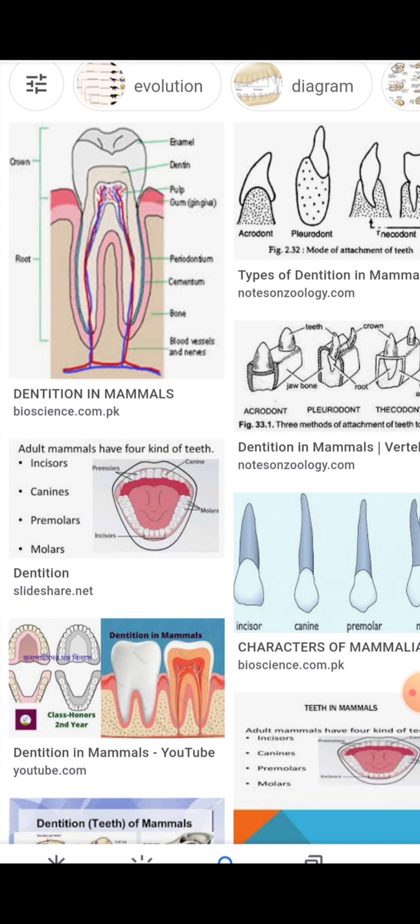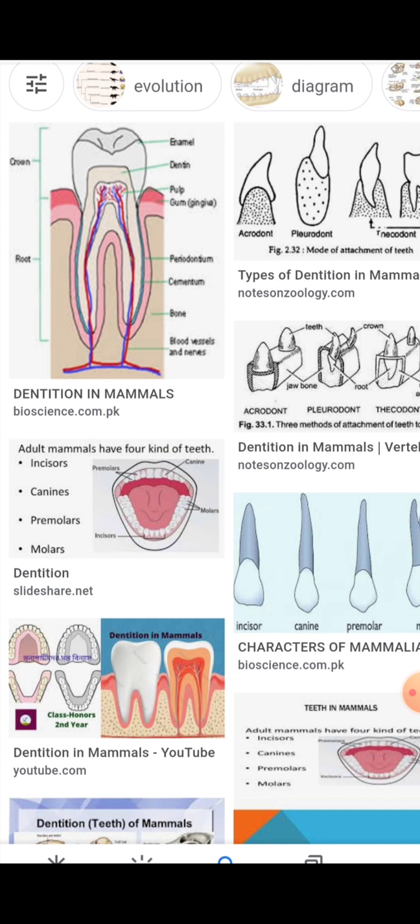Thecodont dentition is seen in crocodiles as well as all mammals. So, based on the type, acrodont, pleurodont and thecodont, the attachment of teeth depends on whether the tooth is acrodont, pleurodont or thecodont.